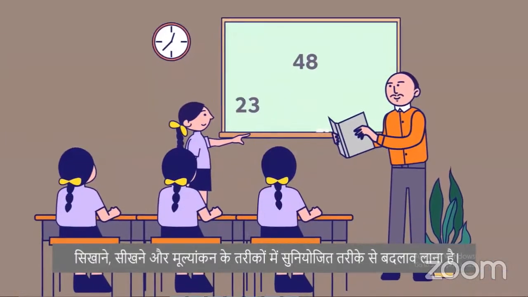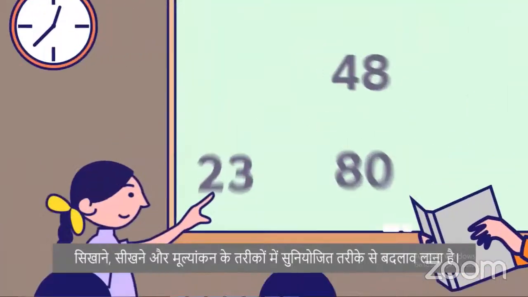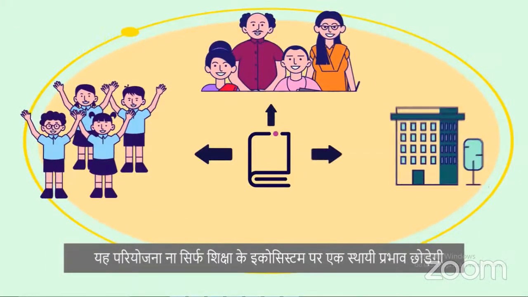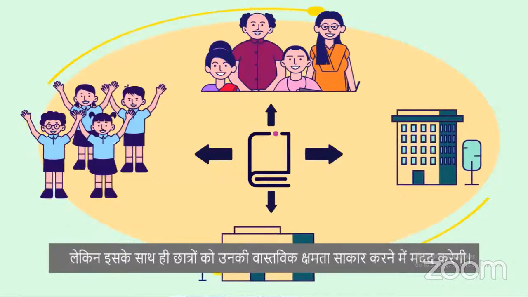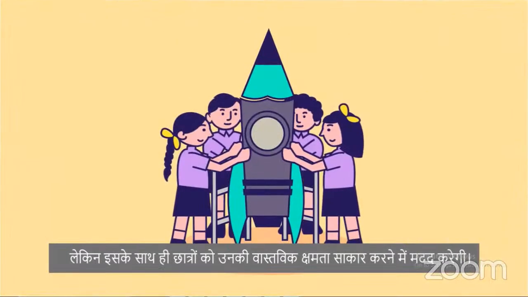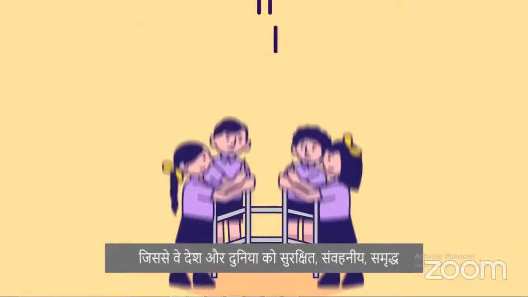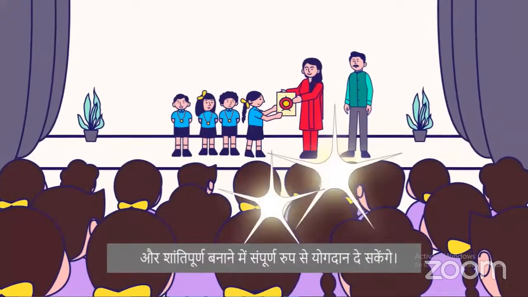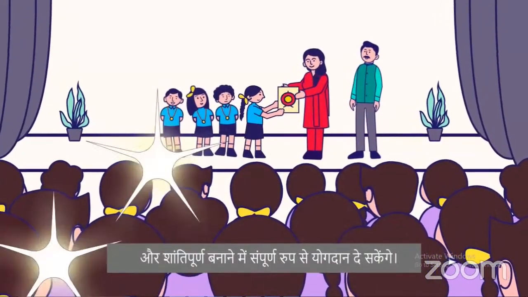The Competency-Based Education Project aims to bring about systemic change in teaching, learning, and assessment practices by 2024. The project will not only make a lasting impact on the education ecosystem, but will also help students realize their potential so that they can fully contribute to making the country and the world safe, sustainable, prosperous, and peaceful.